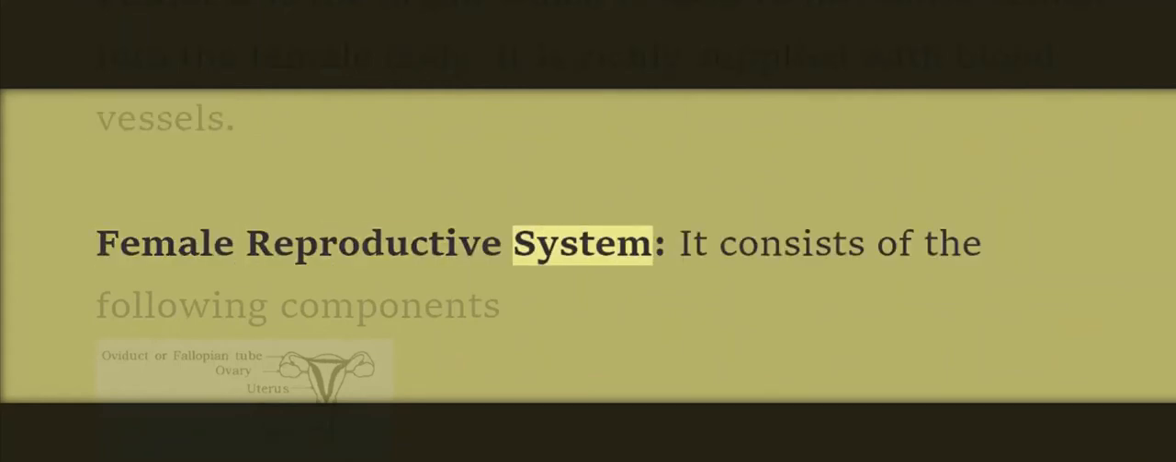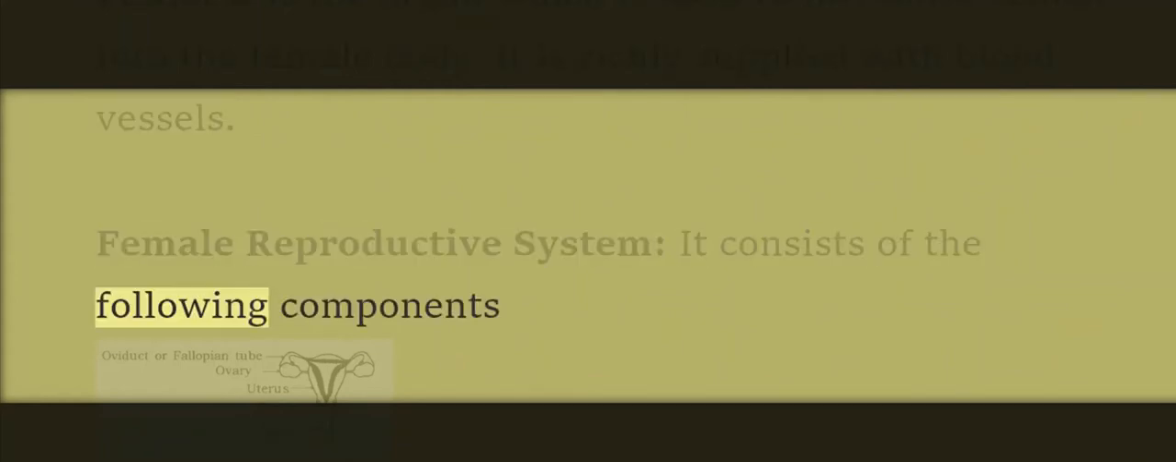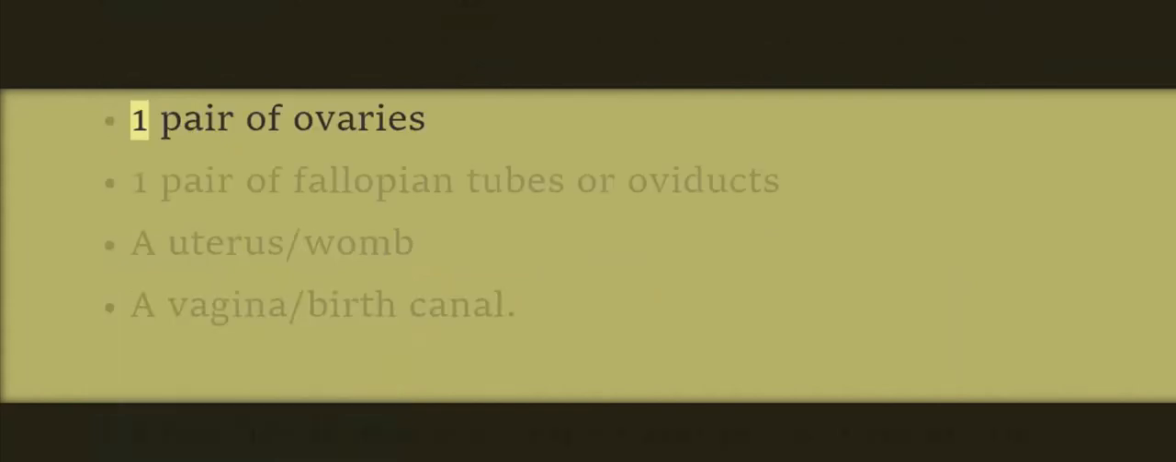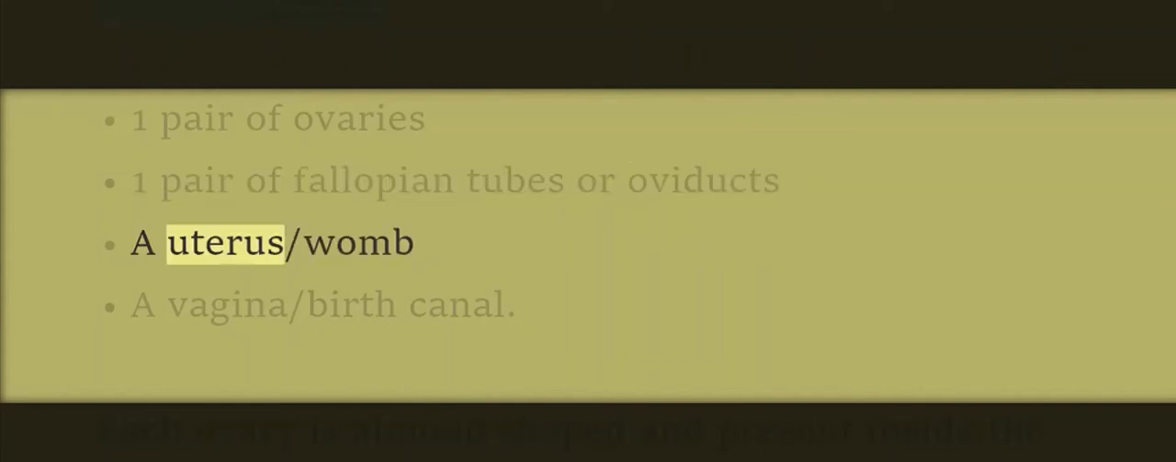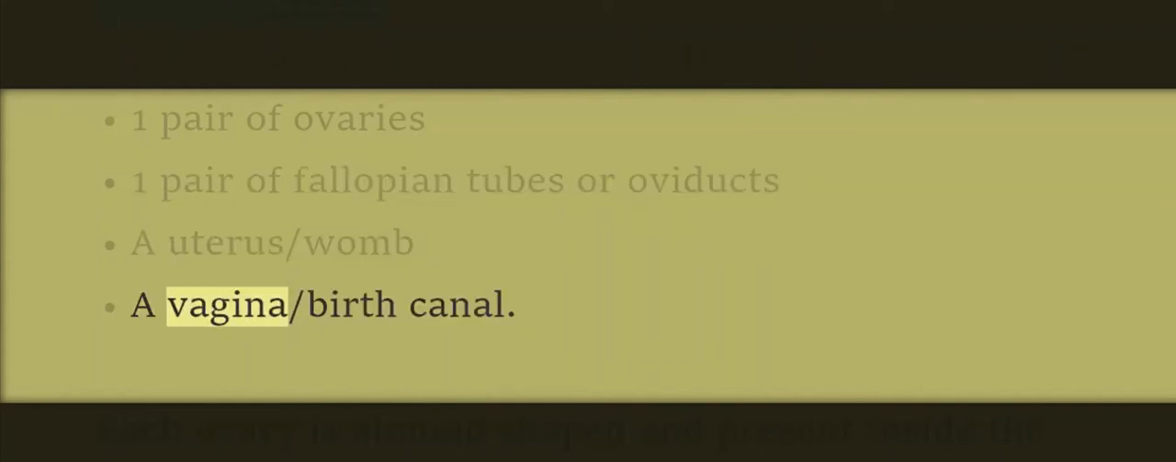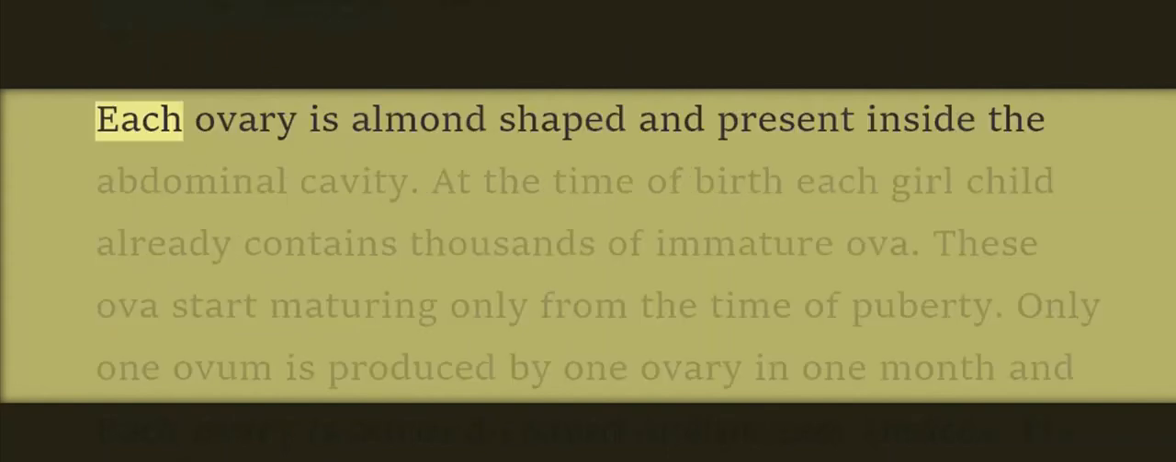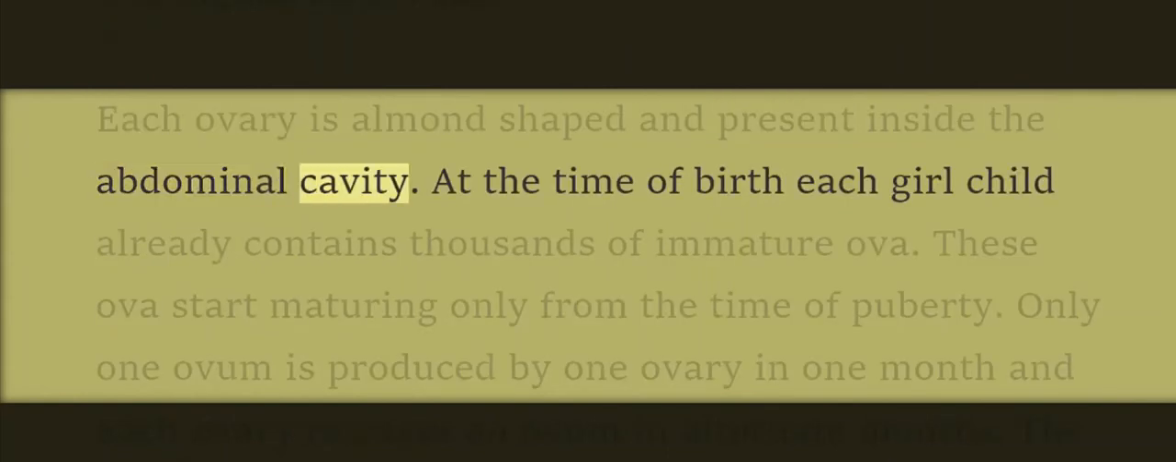Female reproductive system. It consists of the following components. 1 pair of ovaries. 1 pair of fallopian tubes or oviducts. A uterus or womb. A vagina or birth canal. Each ovary is almond-shaped and present inside the abdominal cavity.